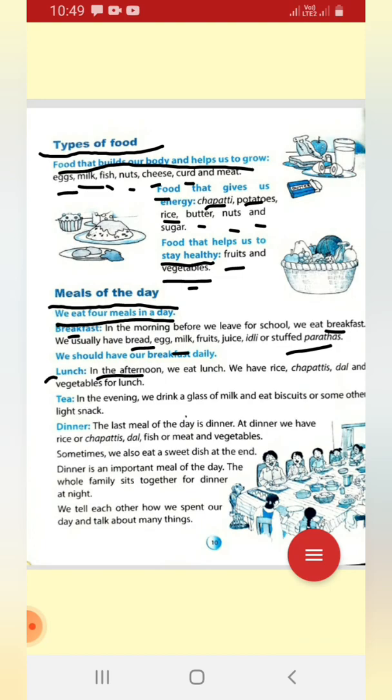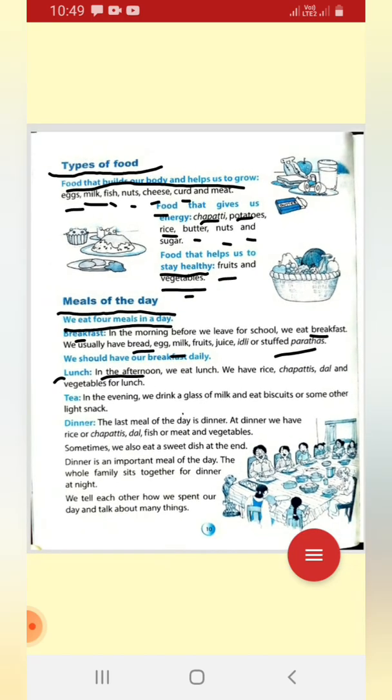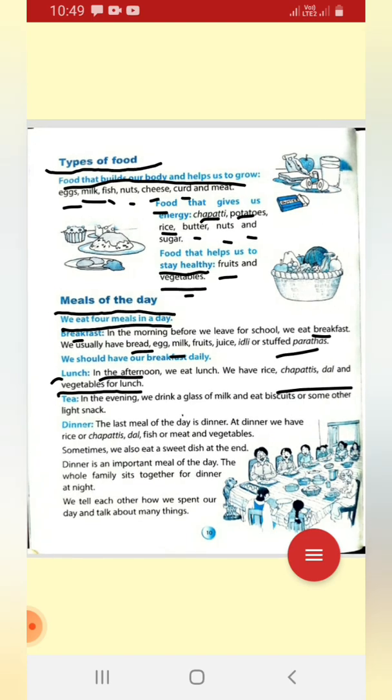Okay, and lunch is in the afternoon time. In the afternoon we eat lunch. We have rice, chapatis, dal and vegetable for lunch. So in the afternoon we used to eat rice, chapatis, dal and vegetable for lunch. Okay, and in the evening we used to eat some tea or milk.